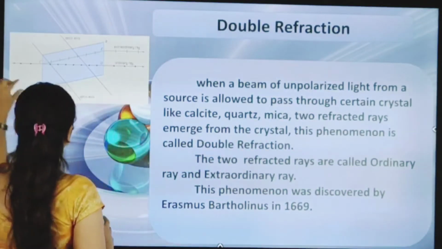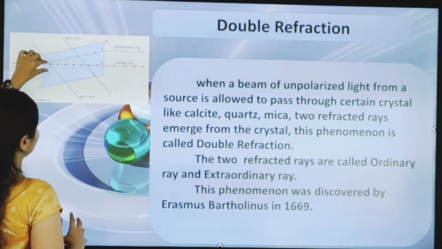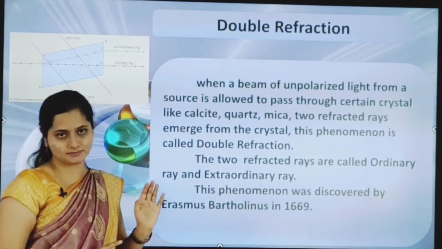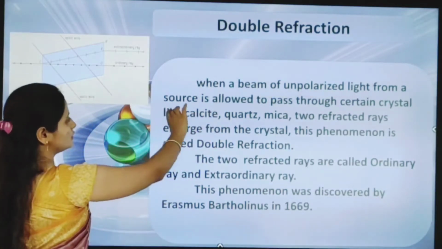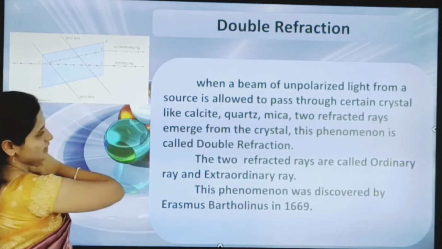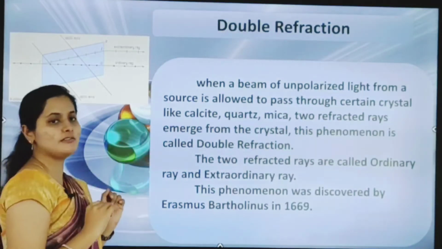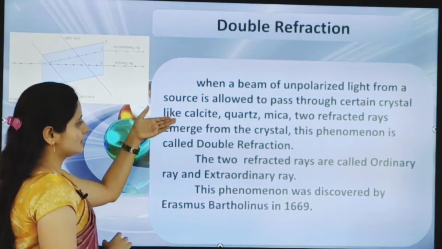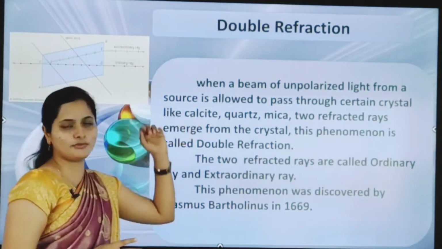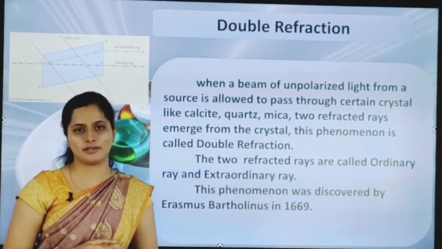So here we are allowing a beam of which light? Unpolarized light from a source. Next what happened? We are placing a certain crystal here. So which type of crystal we will take here? Like calcite, quartz or mica, we can take this type of crystal for double refraction.